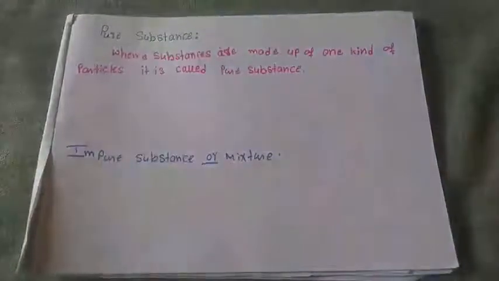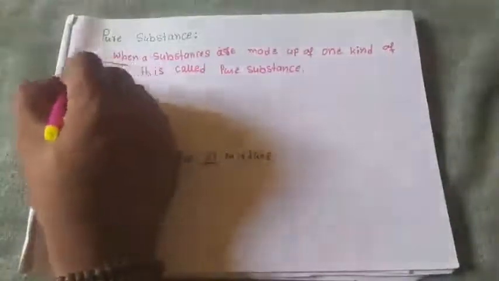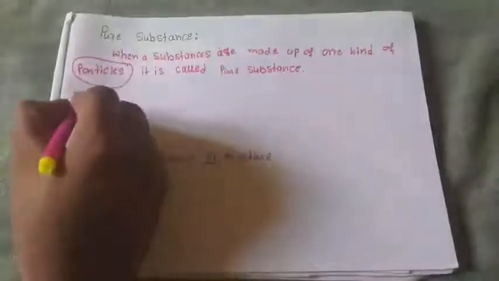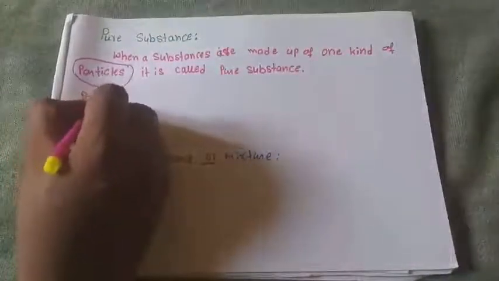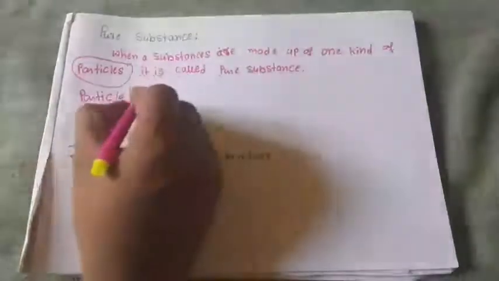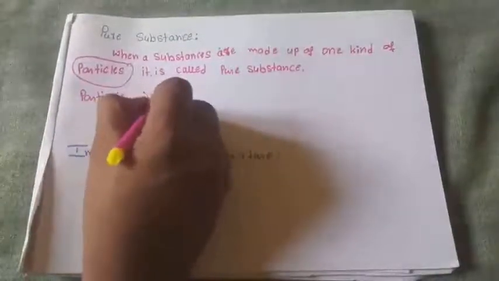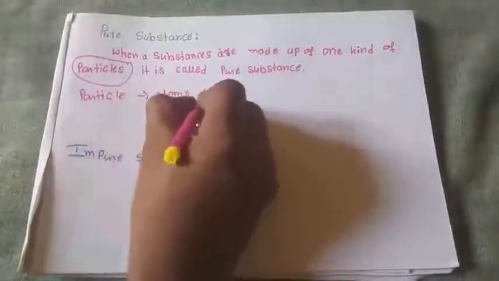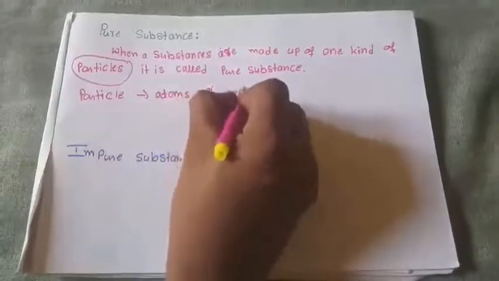Then what are those particles? In a chemistry way, the particles are nothing but atoms or molecules.